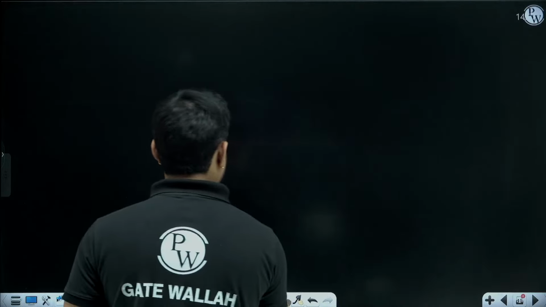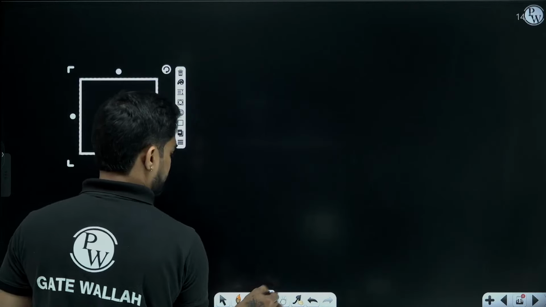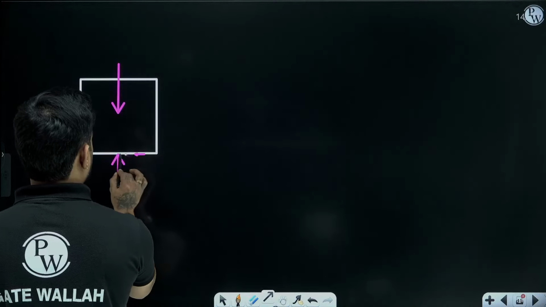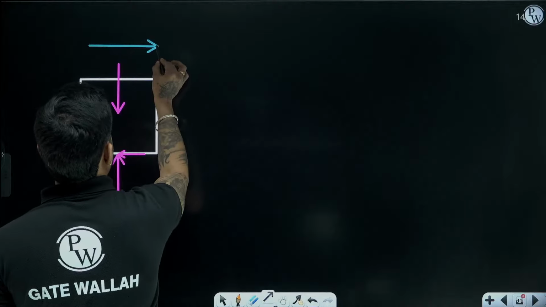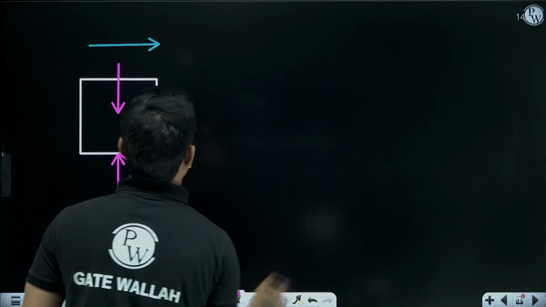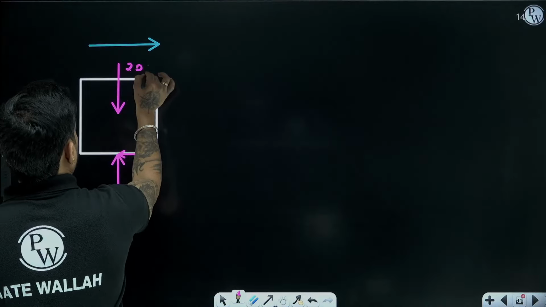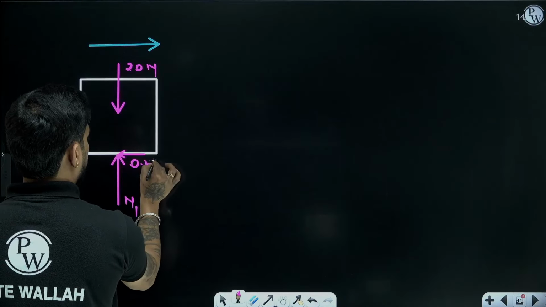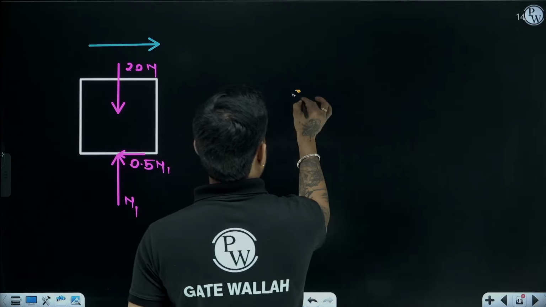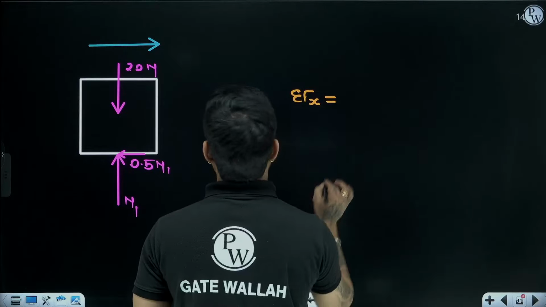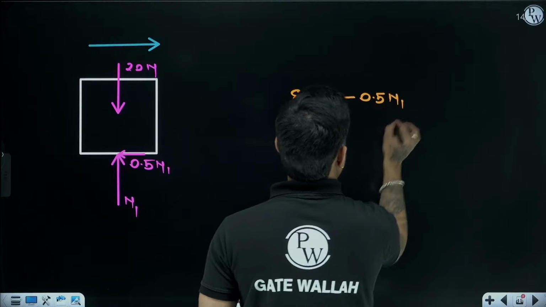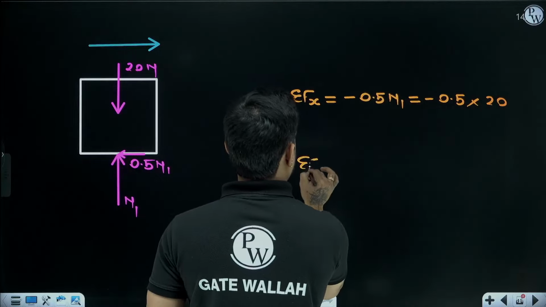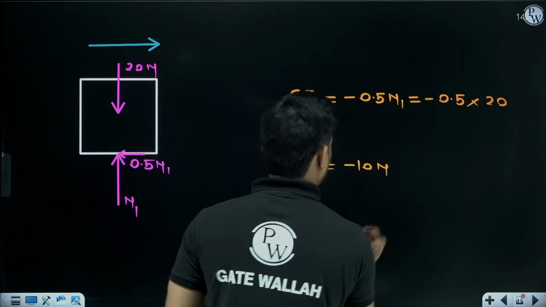If you draw the free body diagram of the block, this is weight, normal reaction, friction force. Block is moving towards the right side, right? What is the weight of the block? 20 Newton. Let me call this N1. Friction is 0.5 N1. So summation of F in the direction of motion is minus 0.5 into 20, minus 10 Newton.